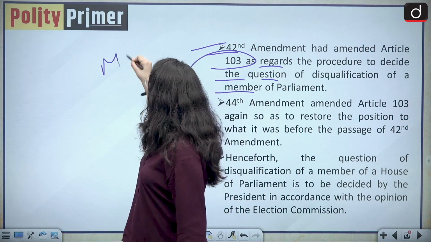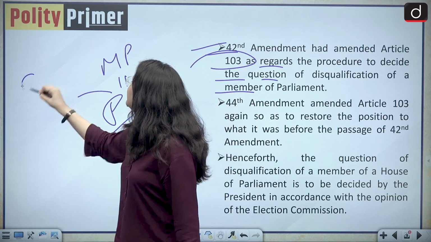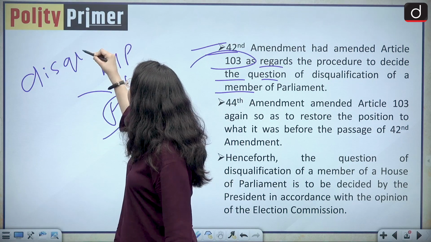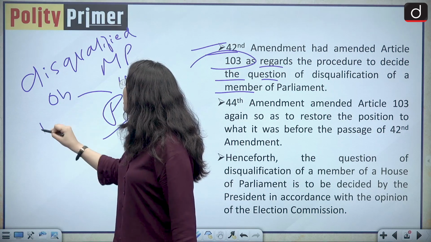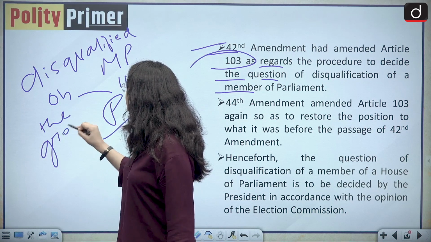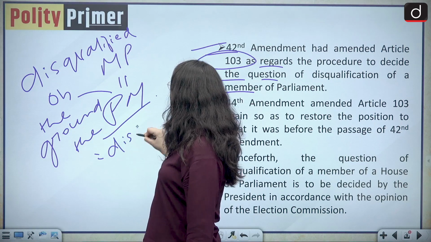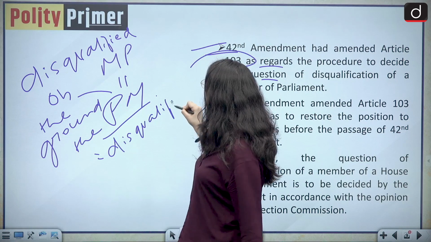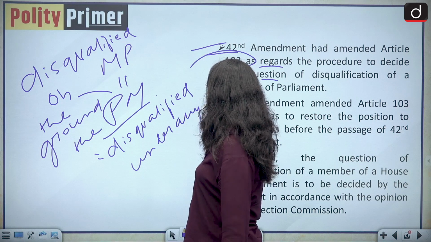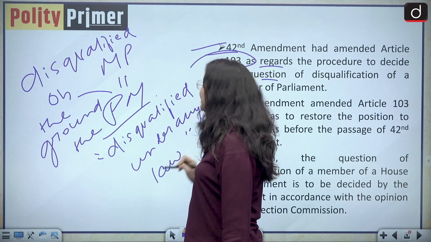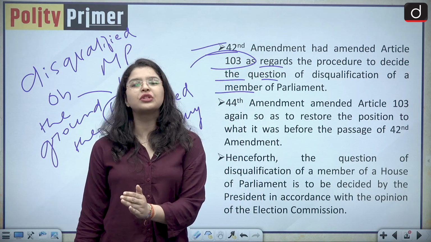Basically, a member of Parliament, especially the prime minister, could not be disqualified on the ground that he was disqualified under any law that was in force before the enactment of the 42nd Constitutional Amendment Act.